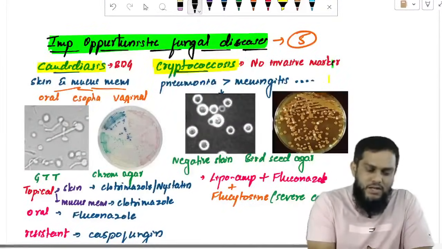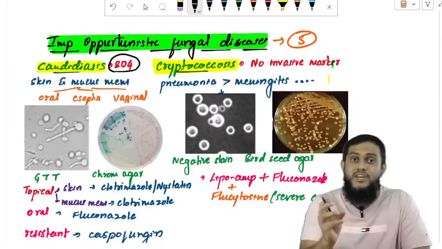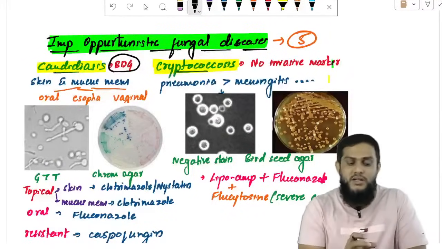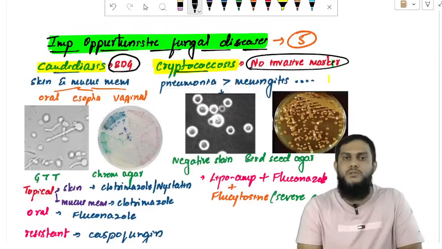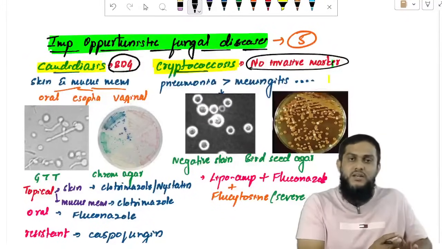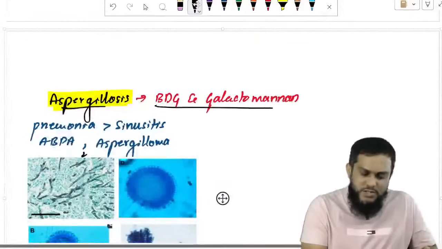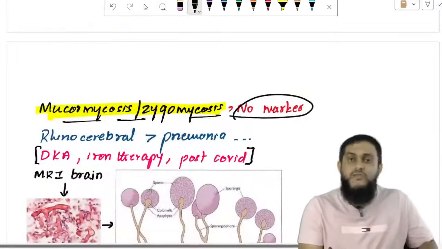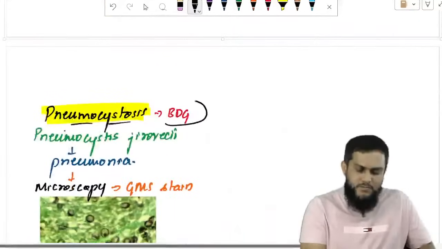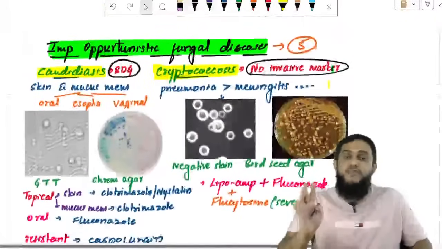And remember, candidiasis has BDG, beta D glucan, as an invasive marker. It is not there for cryptococcosis, it is there for aspergillosis, not there for mucormycosis, and there for pneumocystosis. Alternate diseases have invasive markers.